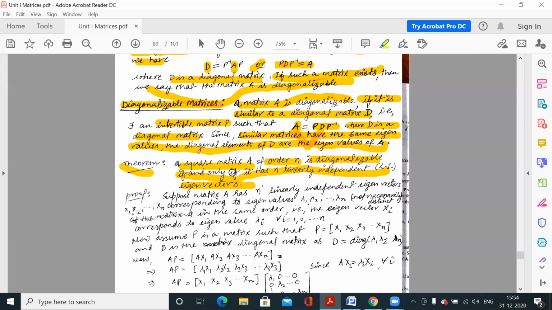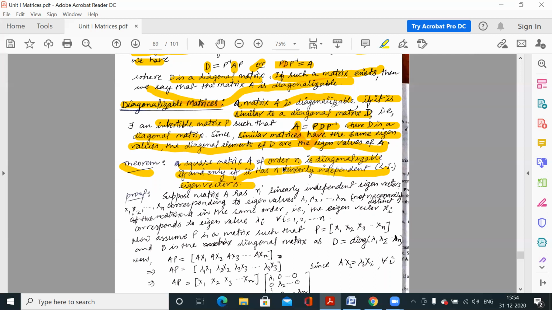This theorem is saying that a square matrix of order n is diagonalizable if and only if it has n linearly independent eigenvectors. So it is a matrix of order n, so we will have n eigenvalues, and corresponding to each eigenvalue we have eigenvectors. If those eigenvectors are linearly independent, then we will say this matrix is diagonalizable.